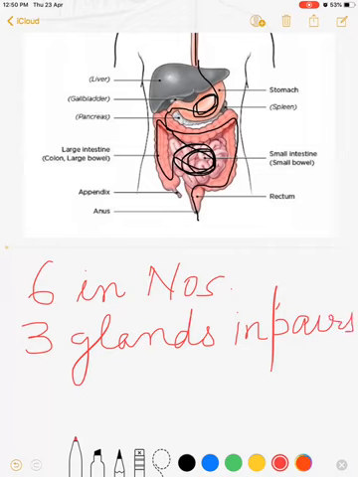The names of the glands are parotid glands, submaxillary glands, and sublingual glands, which you need not remember here now. You just know that they are 6 in number, and they are actually 3 glands in pairs.